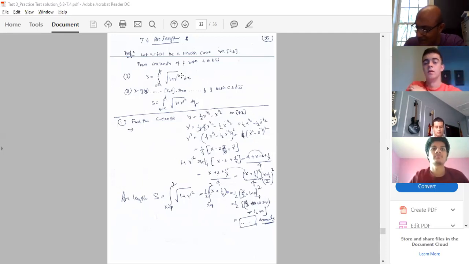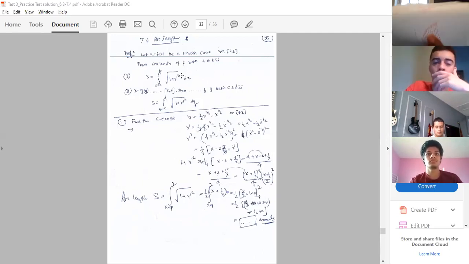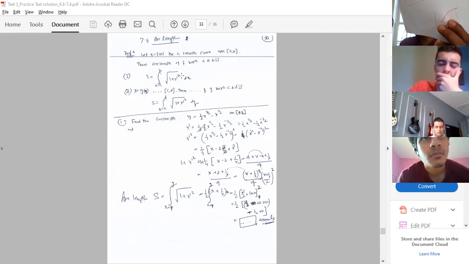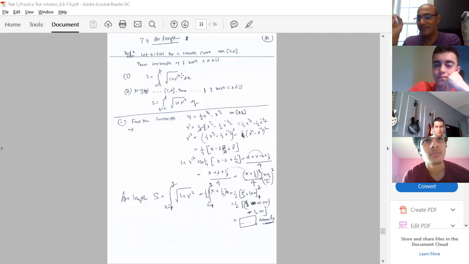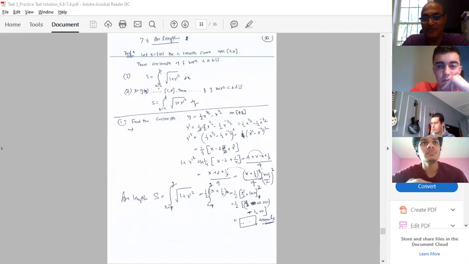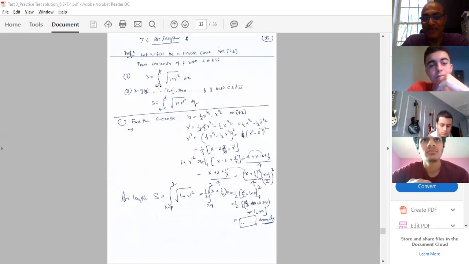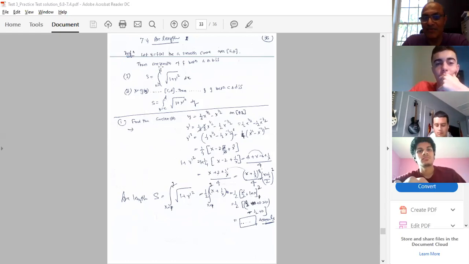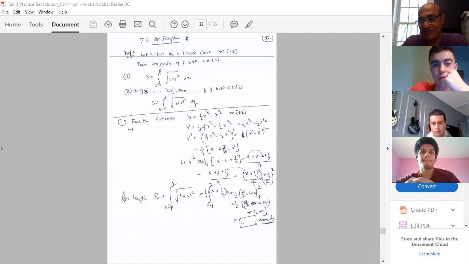So straight line, straight line, straight line, like this. So the integral from a to b of square root of 1 plus y dash square will provide you the length of the arc. That is with respect to x.